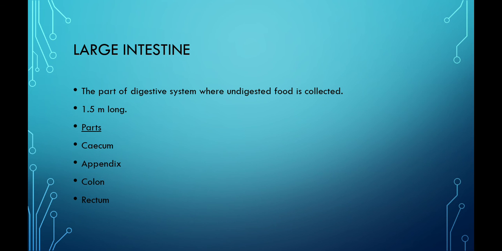Now, the large intestine is the part of the digestive system where undigested food is collected. Large intestine is 1.5 meters long. The parts of the large intestine are caecum, appendix, colon and rectum. In today's class, we discuss in detail the role of the different parts of the large intestine in digestion.